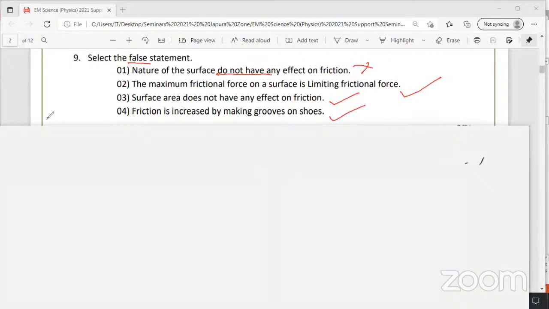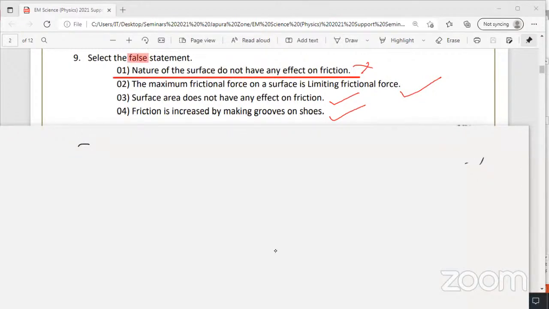Remember, friction does not depend on the contact area. It depends on the nature of the surface, that is the smoothness or roughness, and the perpendicular reaction. So what is the false statement? The first one is false, so the answer to question number 9 is the first one. I'll underline the answer. Answer is first because they are asking for the false statement.